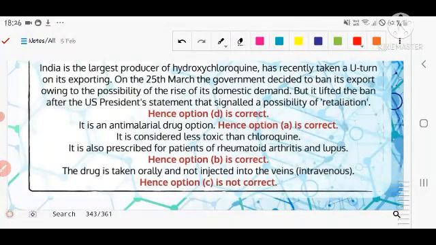So these are the specific characteristic features of hydroxychloroquine. It is an anti-malarial drug, and it is considered less toxic than chloroquine, which is also an anti-malarial drug. It is also prescribed for patients with rheumatoid arthritis and lupus. The drug is taken orally, not injected into the veins.